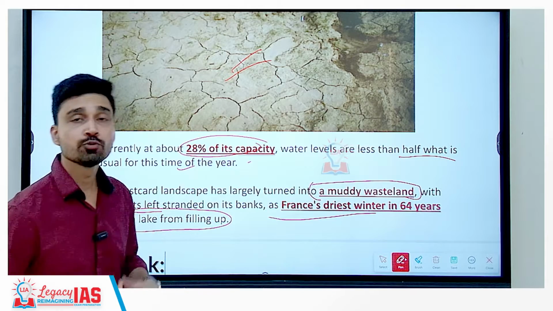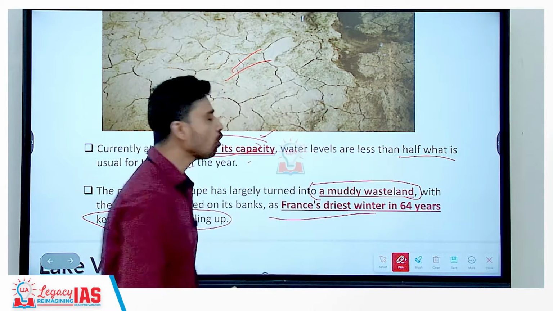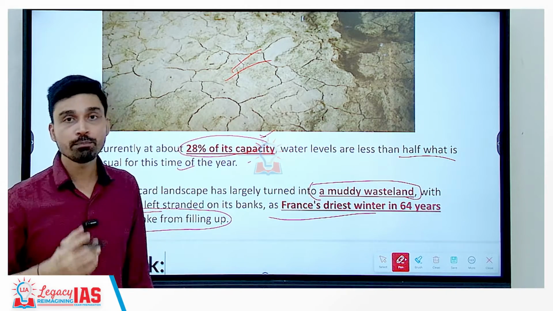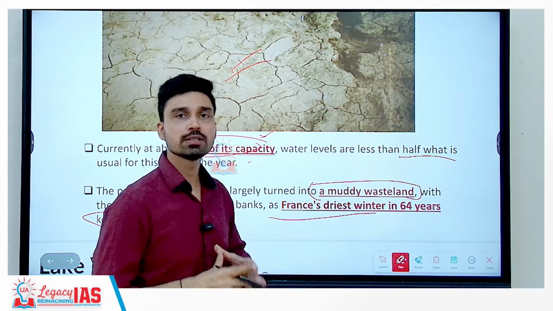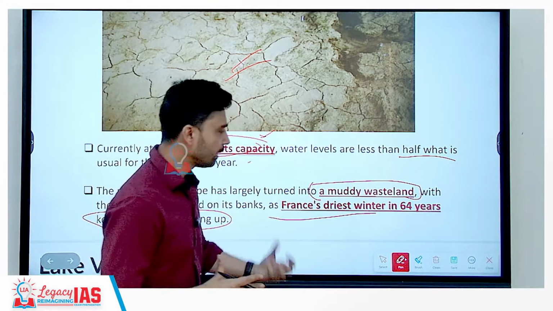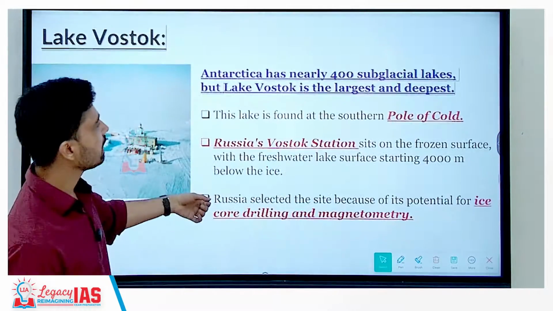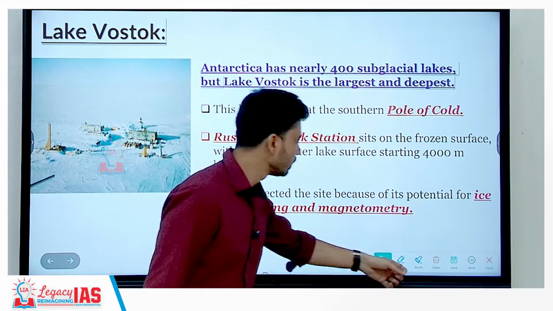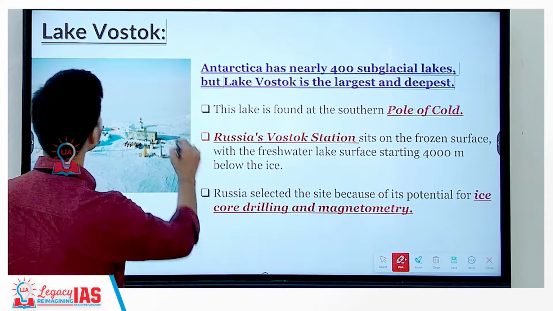from filling up. So, in other words, geographers and geologists believe that the drying of this lake is another example or evidence of the climate change phenomenon that is happening, which is causing depletion of water levels all across Europe, and basically all across the earth as well, and numerous examples we have discussed today itself. Now, another very interesting lake that we can talk about is Lake Vostok.